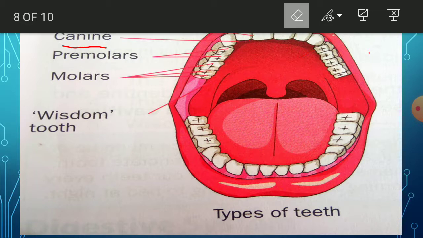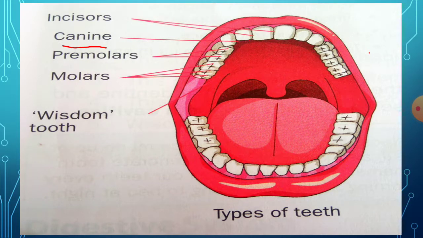So dear students, understood what are incisors and canines? The front 4 teeth in the upper jaw and the front 4 teeth in the lower jaw are called the incisors. And beside the incisors, we have canines.